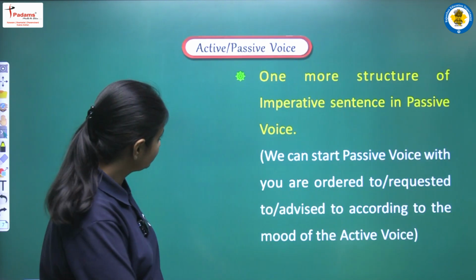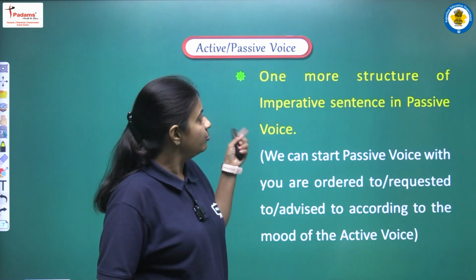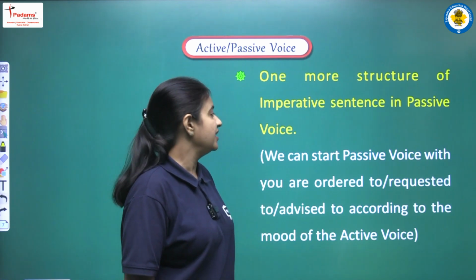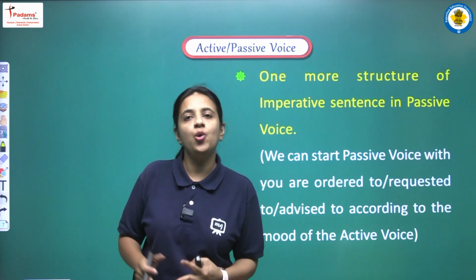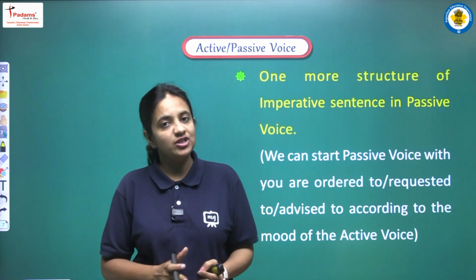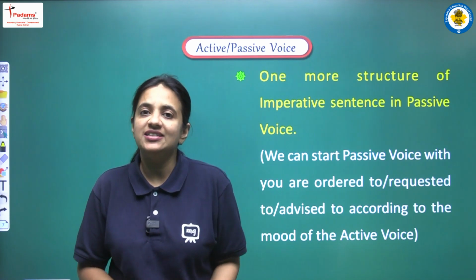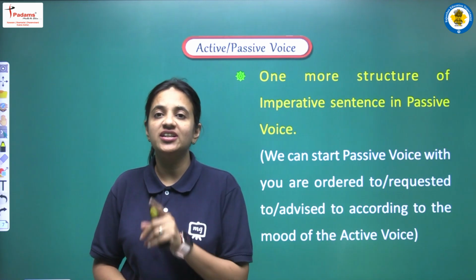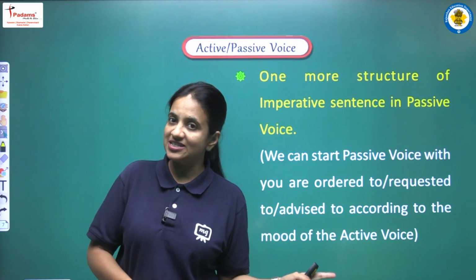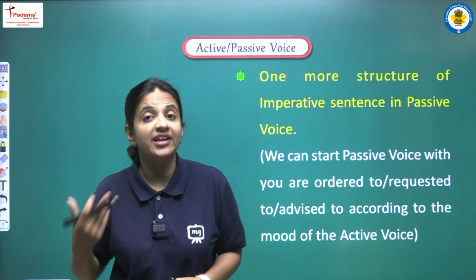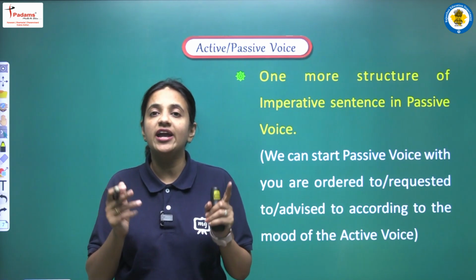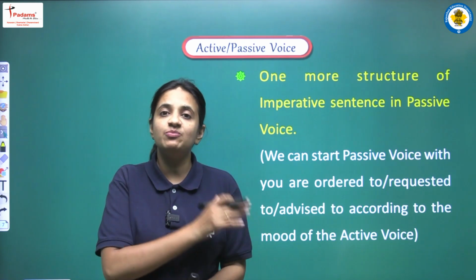Okay. Now we are having one more structure of imperative sentence in passive voice. Till now we have discussed one structure in which we were having let. If the sentence is positive, then the structure is let plus object plus be plus third form, and if we are having a negative imperative sentence, then we have to add not also, just before be.